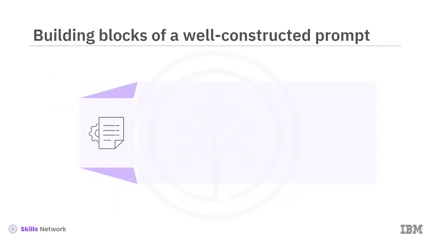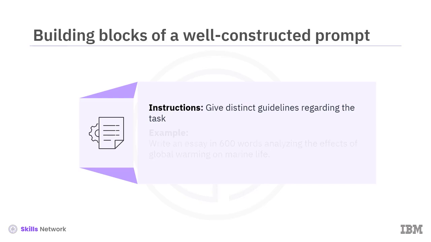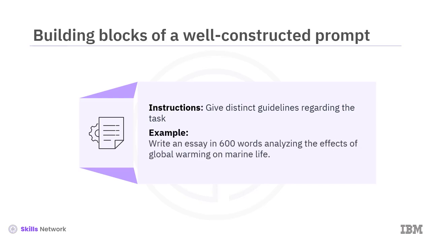To master the art of writing effective prompts, let's understand the building blocks of a well-constructed prompt one by one. Instructions. Give the model distinct guidelines regarding the task you wish to execute, steering the actions of the generative AI model to influence the formation of its response. Like write an essay in 600 words analyzing the effects of global warming on marine life is one example.